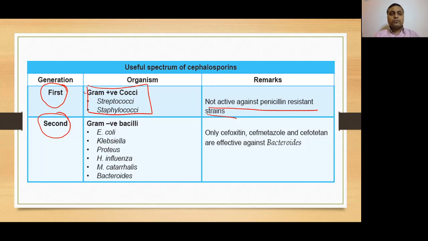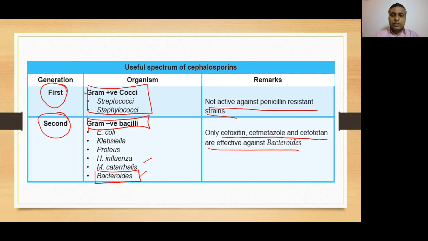Number two, second generation cephalosporins. Second generation cephalosporins are more active against gram-negative bacilli as compared to gram-positive organisms. For example, E. coli, Klebsiella, Proteus, H. influenzae, M. catarrhalis, and bacteroides. Among these bacteria, bacteroides is an anaerobic bacteria, and only cefoxitin, cefmetazole, and cefotetan are effective against bacteroides.